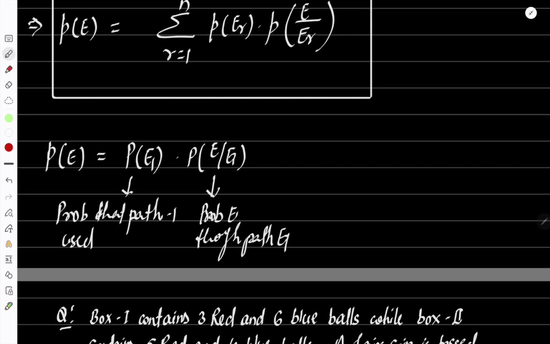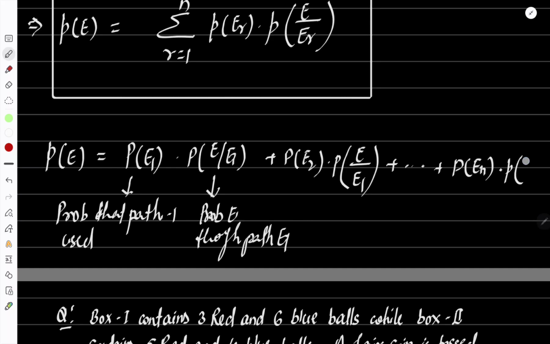Similarly, probability of E2 means the probability that path 2 is used, into probability of E through path E2, plus and so on, probability of En means the probability that path n is used, into probability of E through path En.